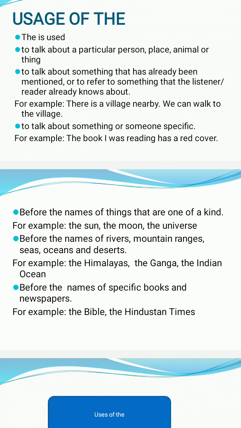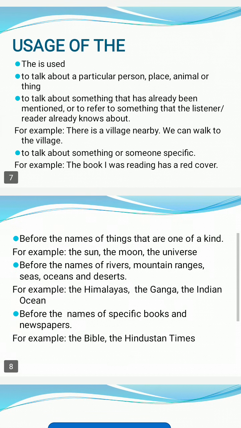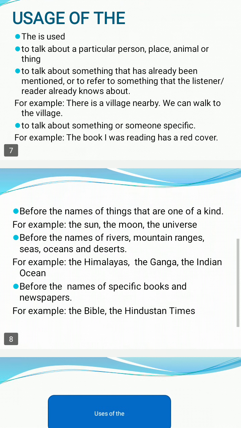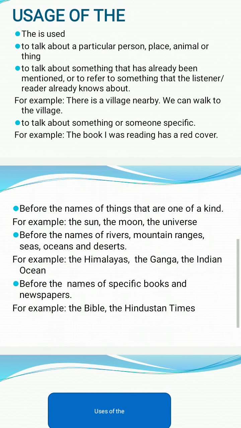The book I was reading has a red cover. Now, specific means red cover. There is only one book that is having a red cover. So I am telling that the book I was reading, जो बुक मैं पढ़ रही थी उस बुक का रेड कवर है. रेड कवर मीन्स दैट इज अ स्पेसिफिक बुक, दैट इज अ पर्टिकुलर बुक.